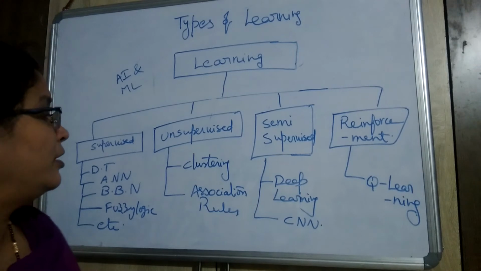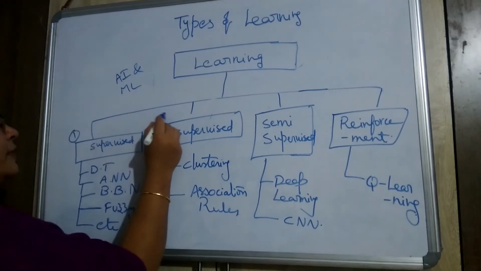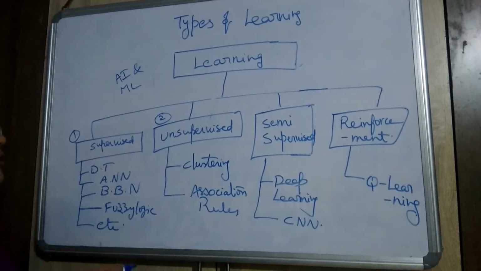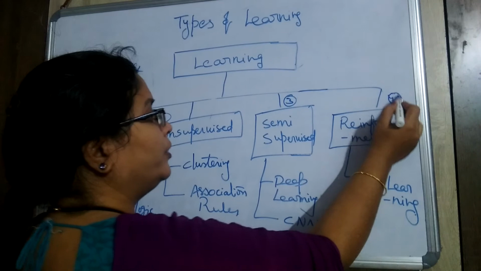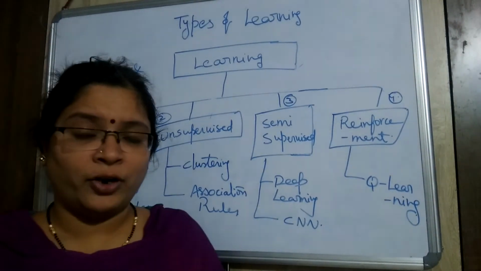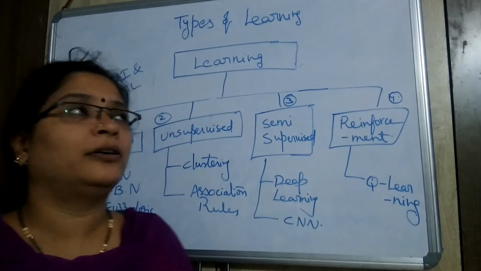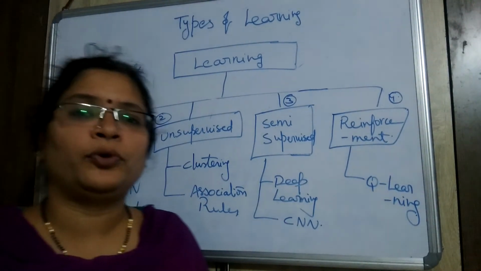The first one is supervised learning, the second is unsupervised learning, the third is semi-supervised learning, and the fourth is reinforcement learning. Whatever learning technique we use in the learning mechanism will come under one of these 4 techniques.